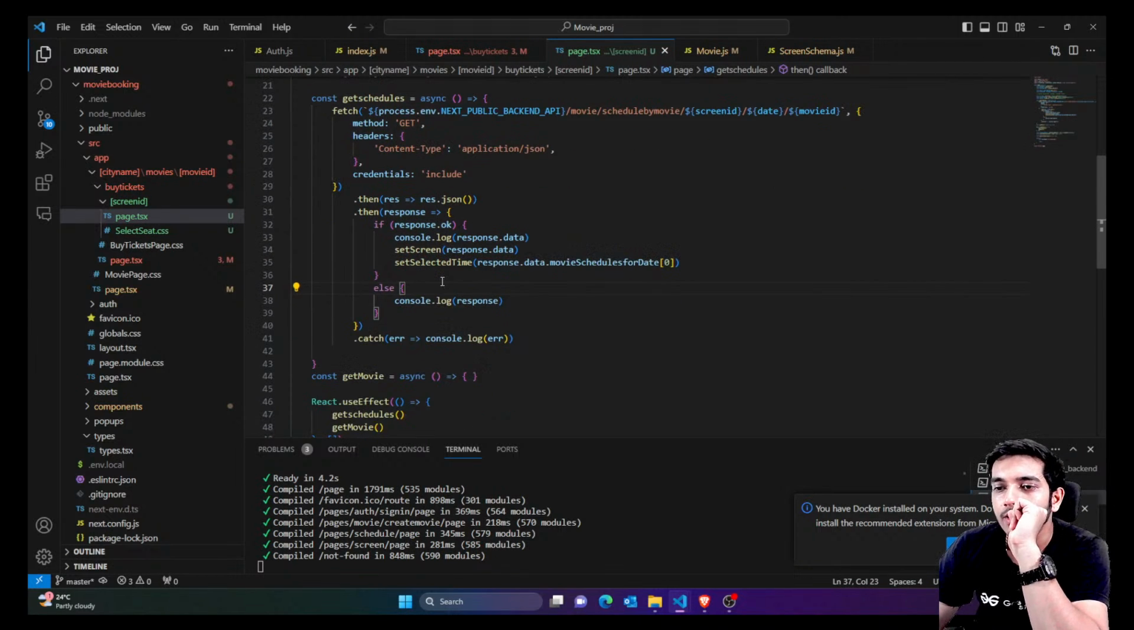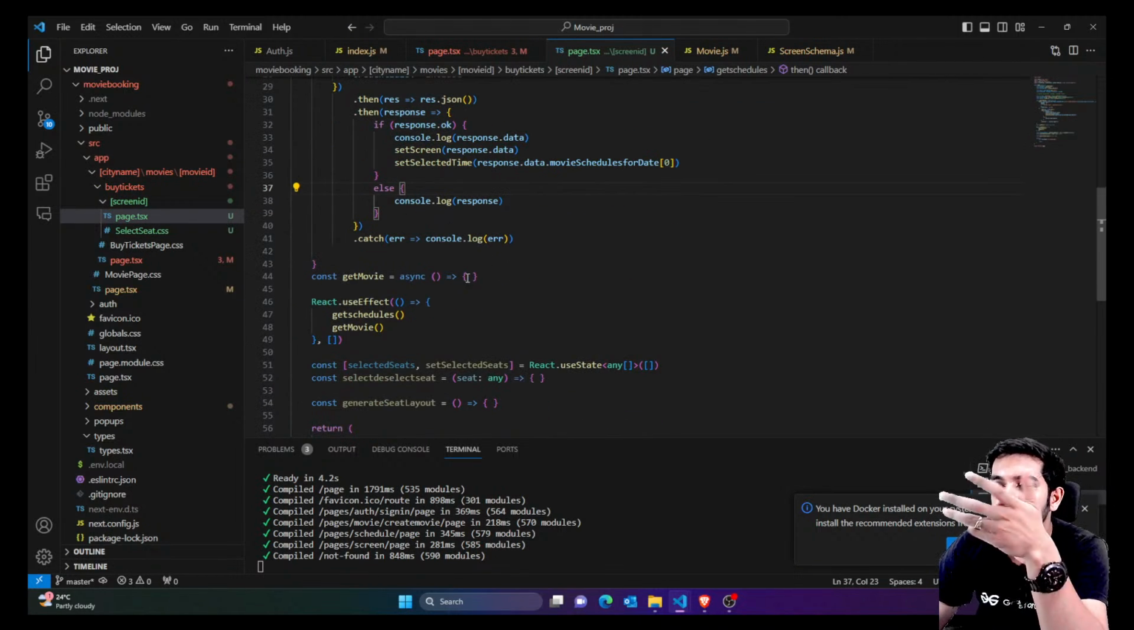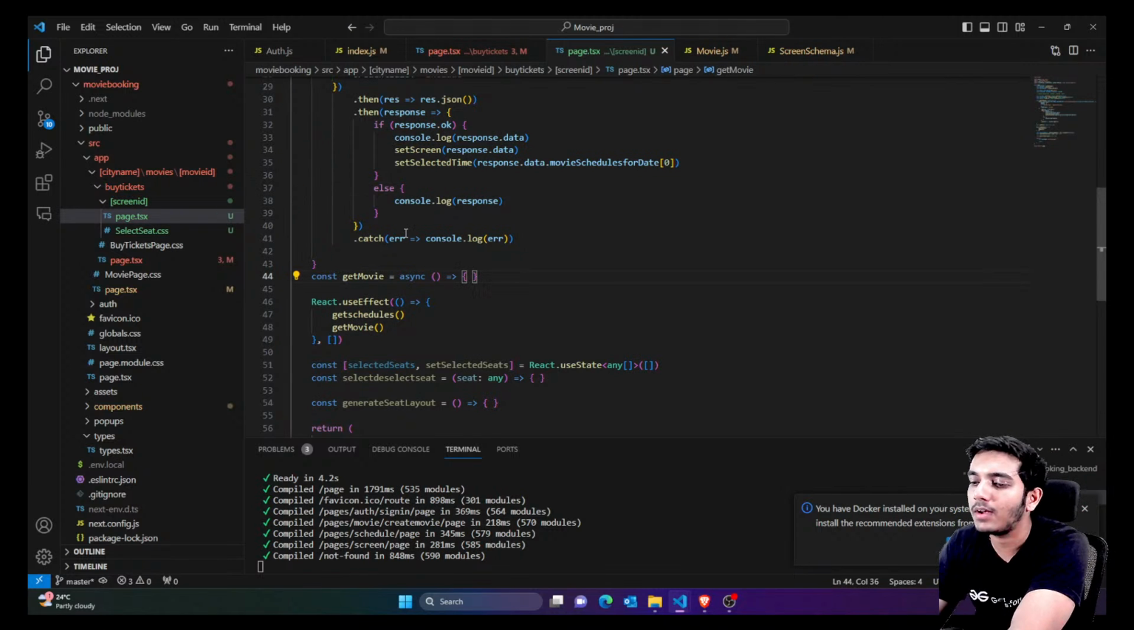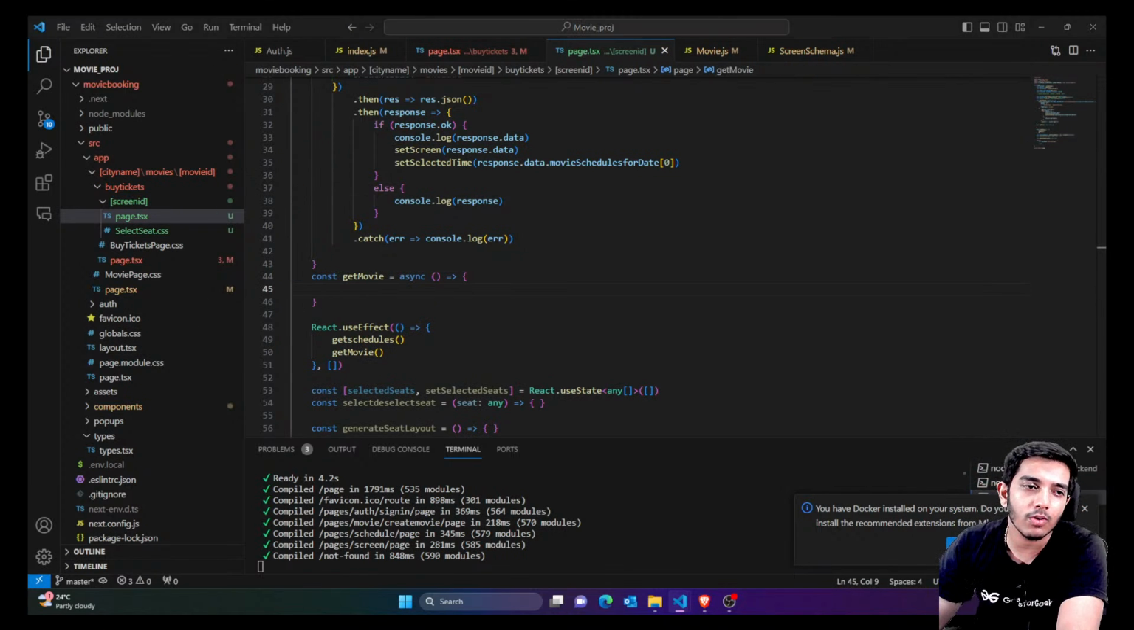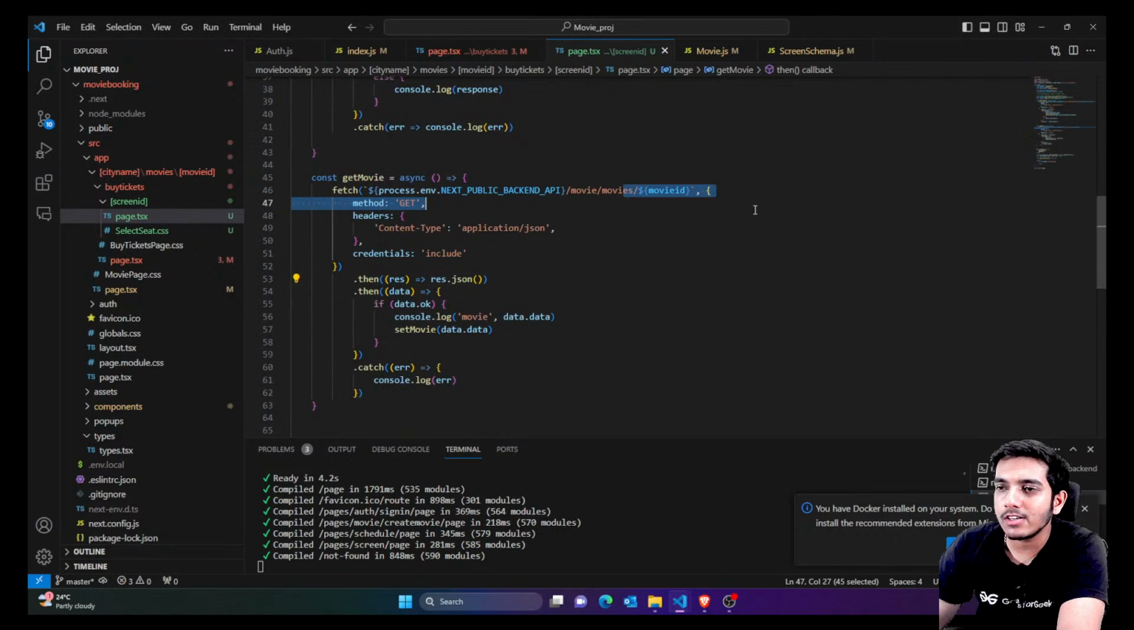Now let's come back here. After this, we want to simply get the movie. So for get movie, we actually had an API to get movie by ID. Same API, we're gonna use it again. So I'm just gonna copy paste from previous pages, and we created this previously. In the previous page we created this.